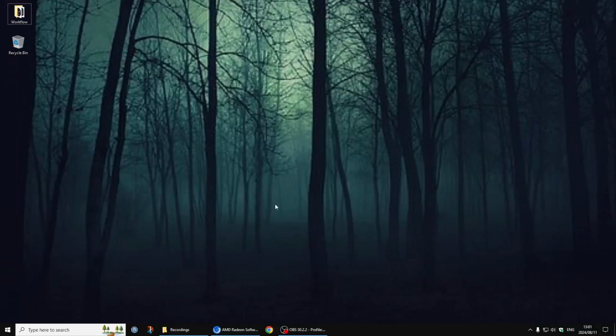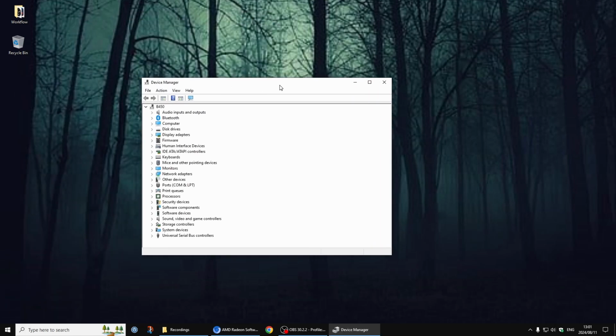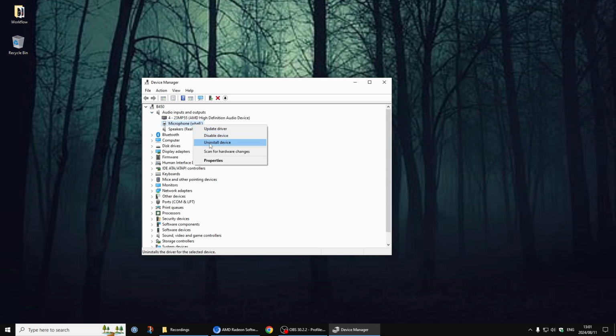Okay, so I'm going to show you how to fix your sound if it's making a crackling noise. You will know when you hear it. So the best thing to do is just uninstall your sound drivers and your microphone. Go to your start menu, right click, Device Manager, then in Device Manager go to audio inputs and outputs, and then uninstall your microphone and your speakers or headphones or whatever you're using to hear sound.